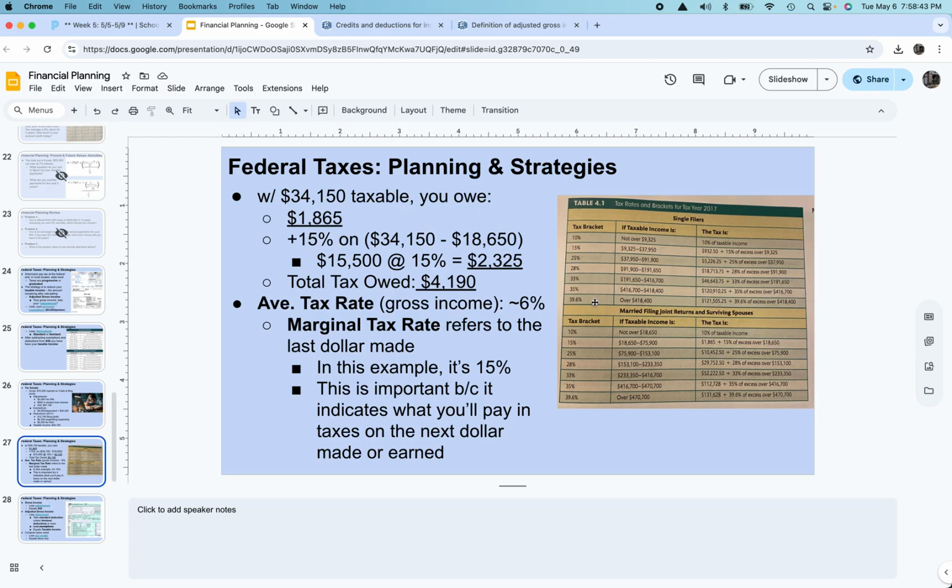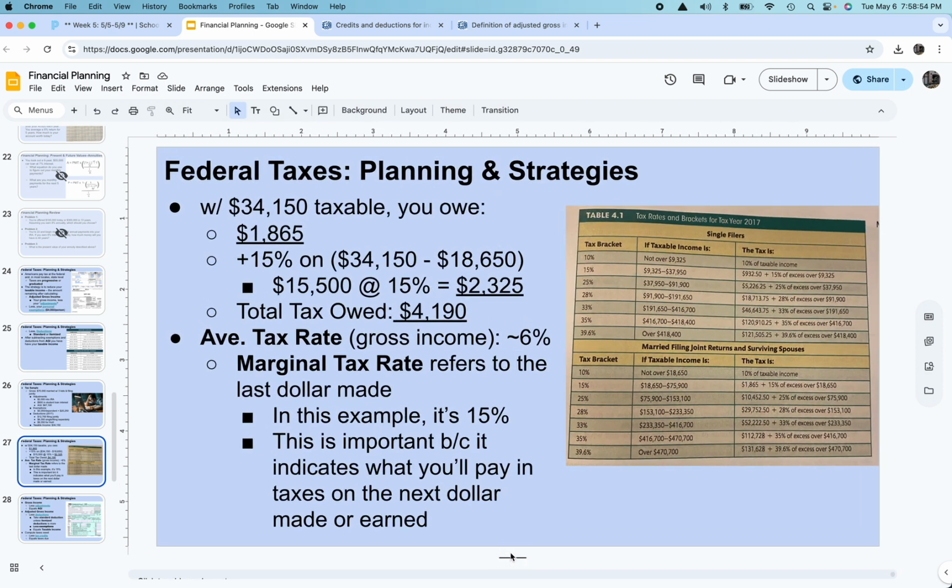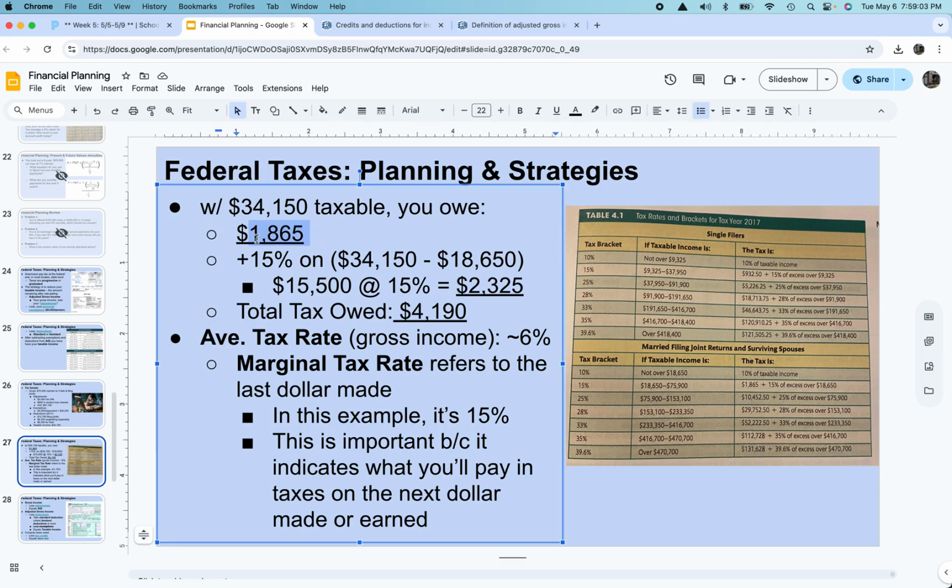And then we go into the tax bracket here. $34,000 puts them at the 15% tax bracket right here between 18,650 and 75,900. So the base amount of tax that they owe, again, this is very similar to our career project, is 1,865.